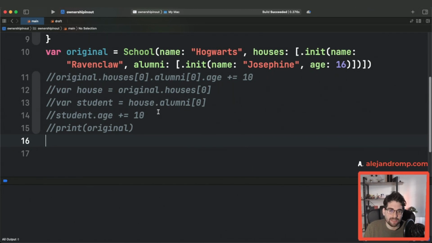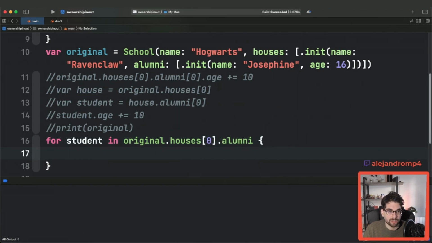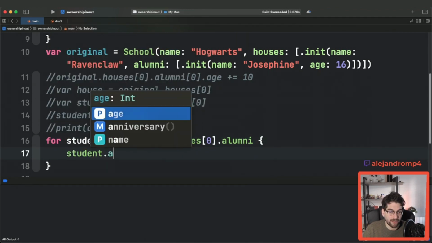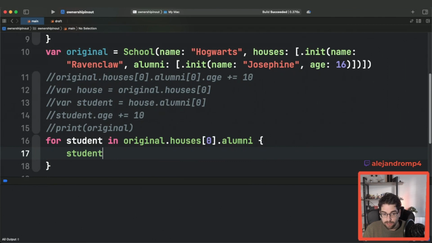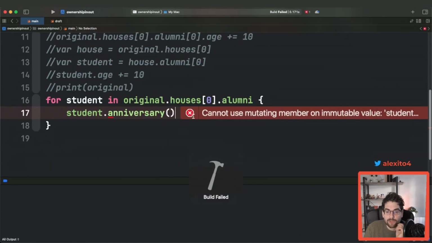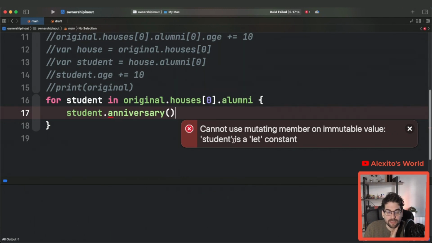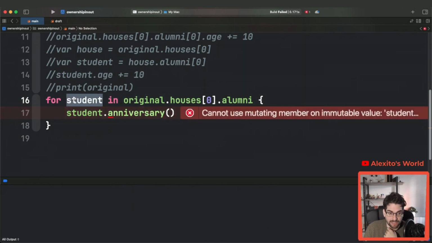For example, imagine that we want to go through all the array of alumni of a house and actually increase their age. You could make a for loop. And now you want to do student age, right? Or even we can call just the anniversary, because that's going to increase it by 1, right? But you cannot do that because you're trying to mutate a let constant. A let constant is because the student is a let. There is a trick that you can make this a var, right?